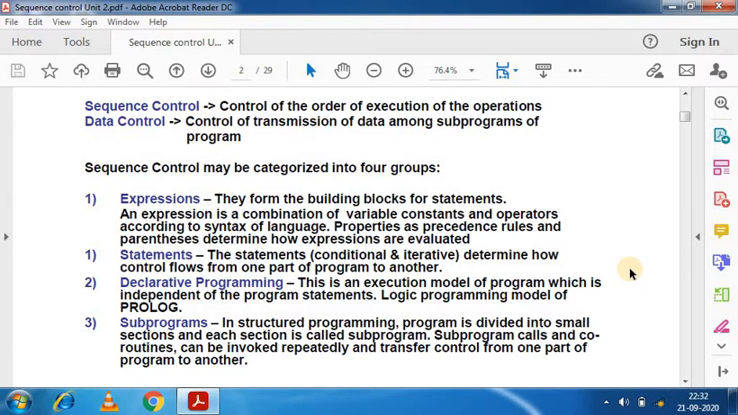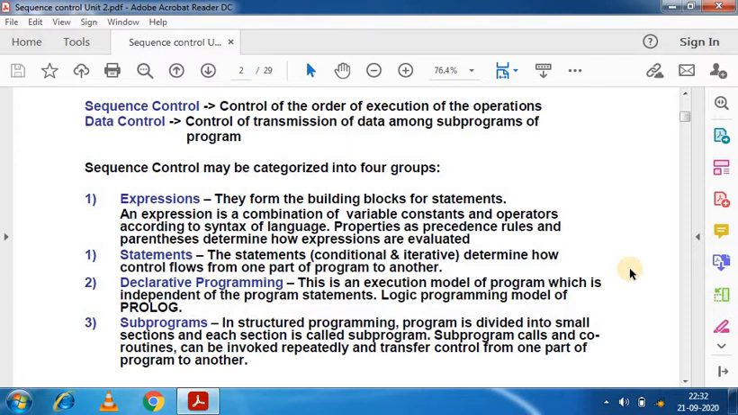So next is a subprogram. What is a subprogram? A subprogram is a sequence of instructions divided into small sections, and each section is called a subprogram. A subprogram is a sequence of instructions whose execution is invoked from one or more remote locations in a program, with the expectation that when the subprogram execution is complete, execution resumes at the instruction after the one that invoked the subprogram.